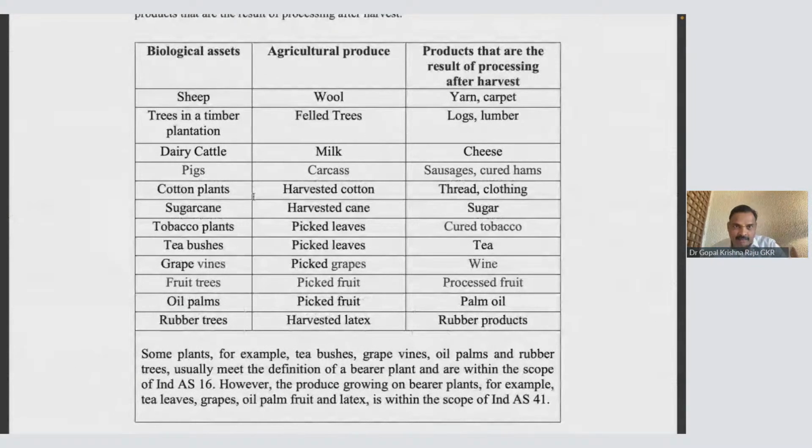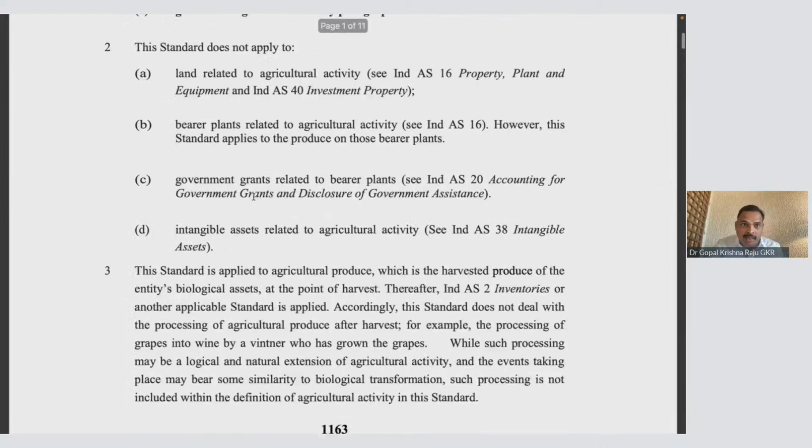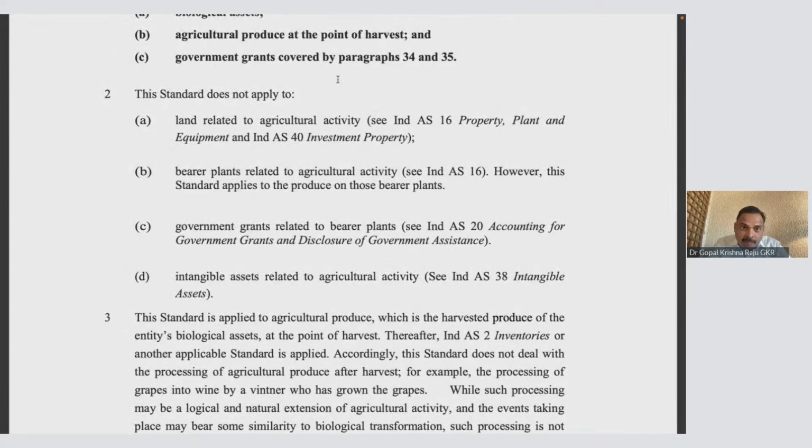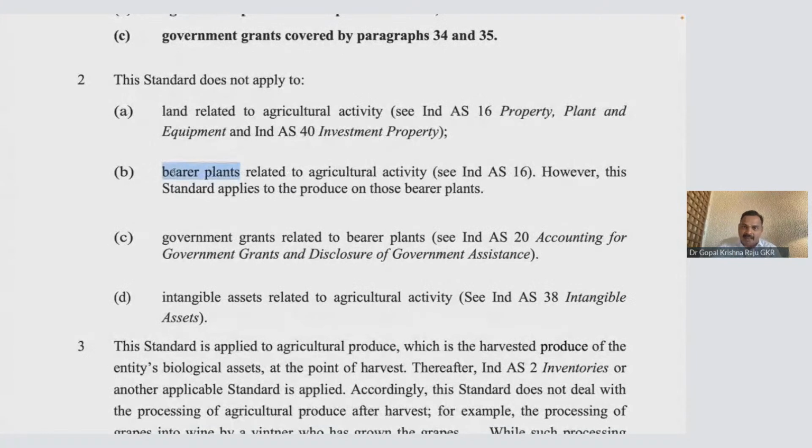Sheep is an asset, produce is wool. Biological asset in the nature of a bearer plant will not come under IndAS 41. It will come under IndAS 16. That is why this standard does not apply to bearer plant. Why? Because bearer plant will go to IndAS 16.